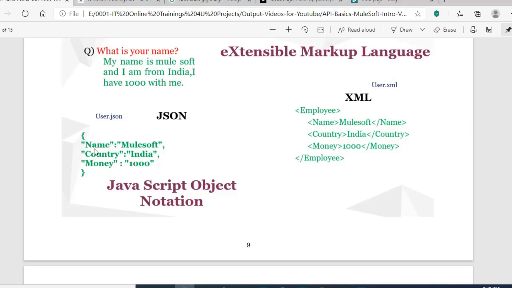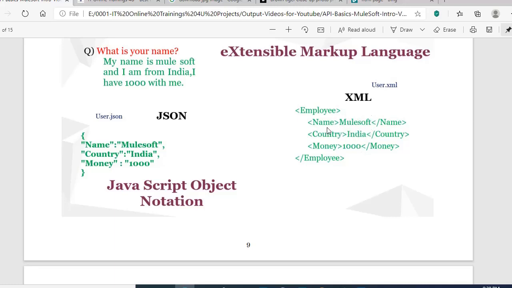Likewise, see here, these are the key-value pairs. In XML, there is an open tag and an end tag. We need to mention each and every tag, open tag, end tag, open tag, end tag, and between the open tag and end tag, you need to mention the actual value.